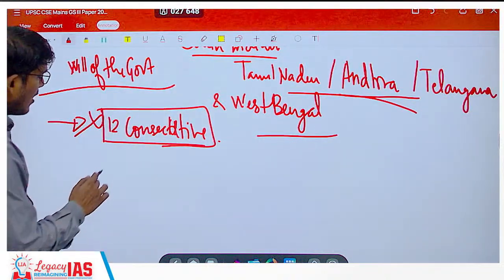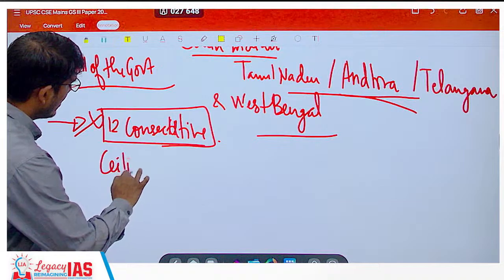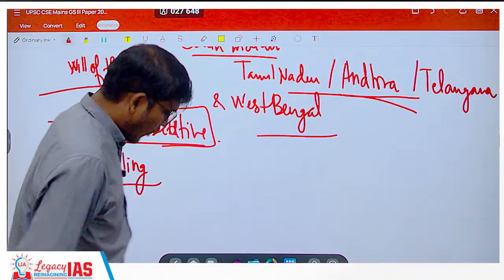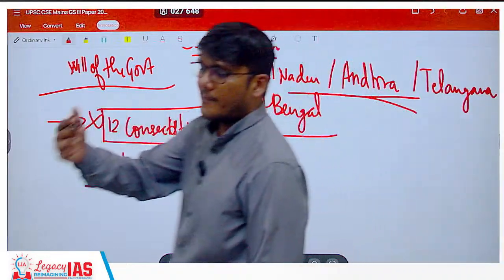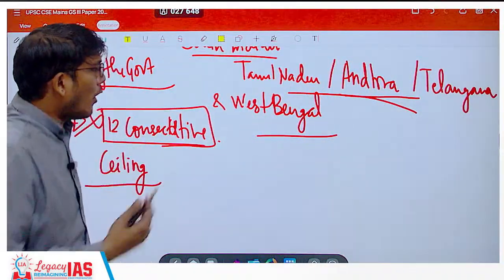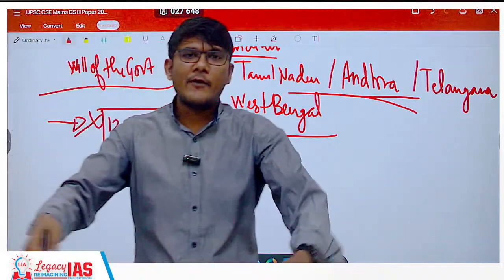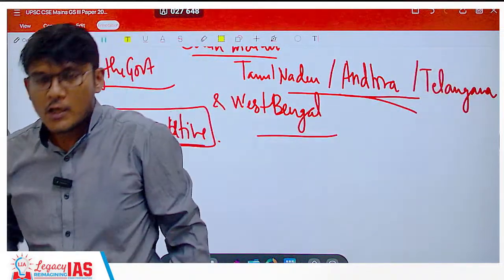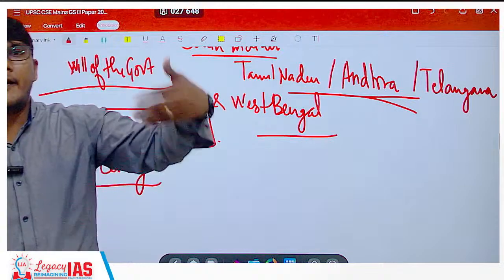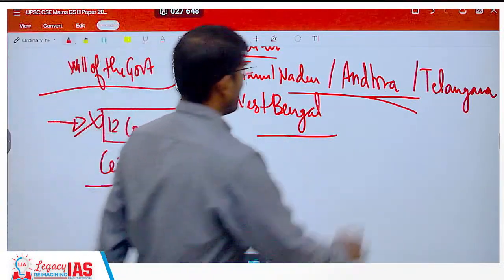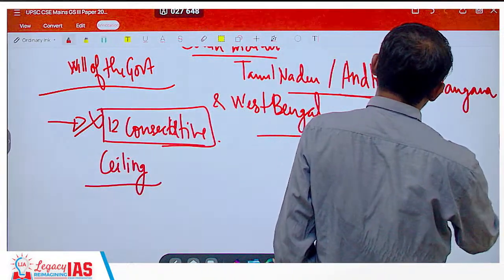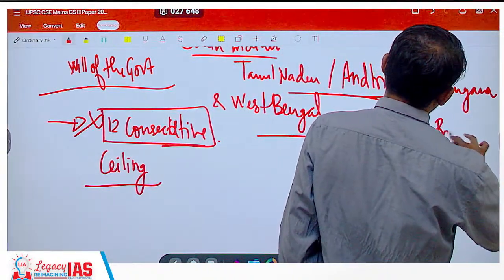Second one was you had a land ceiling. A ceiling clause was there. Now since ceiling clause was there, you can own only up to a certain limit of land. But what do you do? If you have 10 people in the family, you divide it among 10 people. If you have more land, you give it to your maid, servant, gardener, so on and so forth. So came the concept of Benami properties.